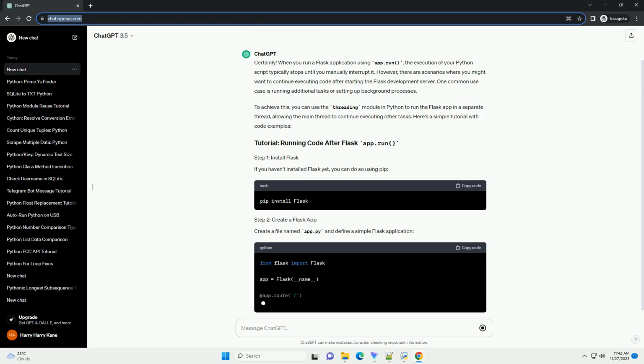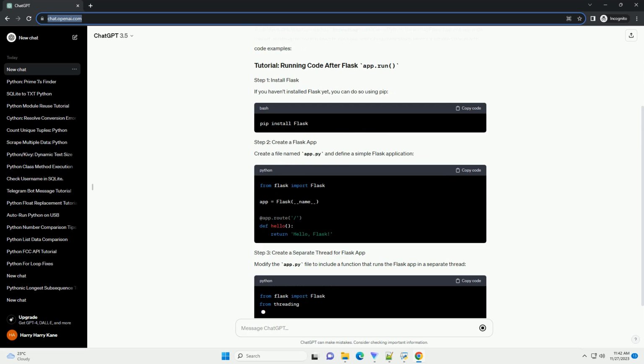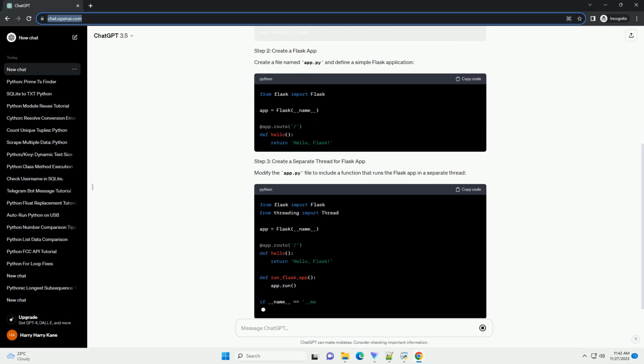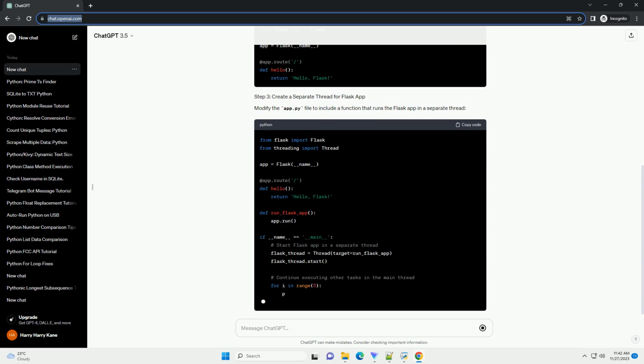To achieve this, you can use the threading module in Python to run the Flask app in a separate thread, allowing the main thread to continue executing other tasks. Here's a simple tutorial with code examples.